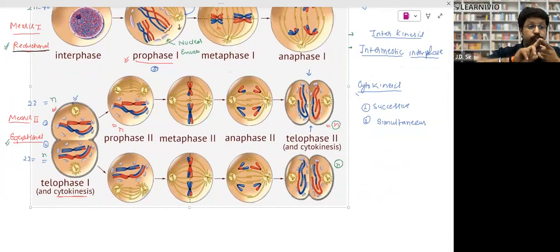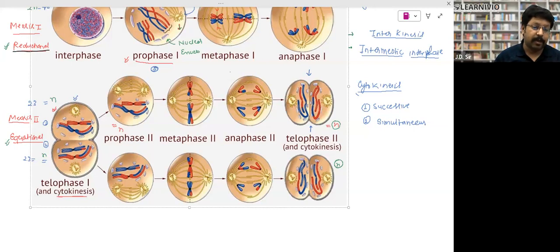So meiosis 1 is reductional division. Why? Because in meiosis 1 itself, the number of chromosomes becomes half. That's why meiosis 1 is reductional division. Now every cell will have n chromosomes, 23 chromosomes. These 23 chromosomes are not getting reduced, right? Their number will not decrease. So from 23, the 4 daughter cells will have 23. So meiosis second is equational division, where these haploid cells are now the mother cells.